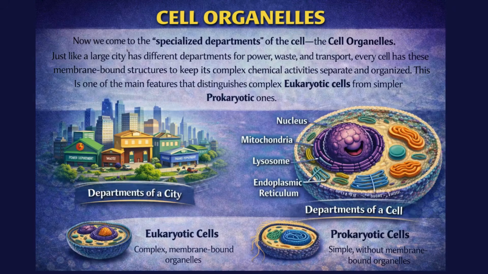Cell organelles. Now we come to the specialized departments of the cell, the organelles. Just like a large city has different departments for power, waste, and transport, every cell has these membrane-bound structures to keep its complex chemical activities separate and organized. This is one of the main features that distinguishes complex eukaryotic cells from simpler prokaryotic ones. Let's look at the key organelles as described in our textbook.